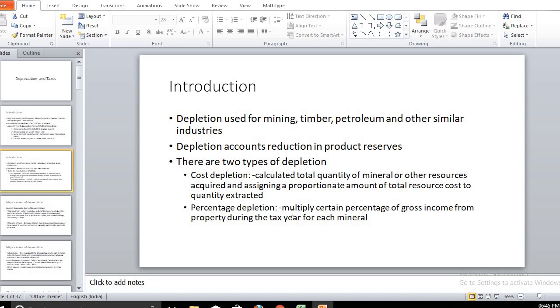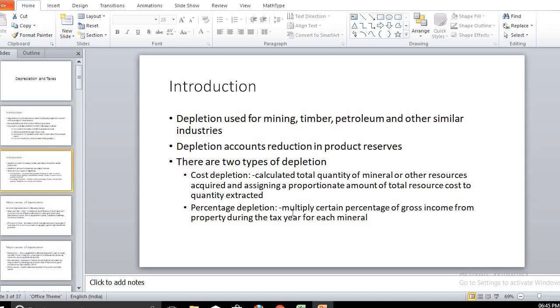Suppose we consider an example from an oil reserve. Suppose we extract 100 liters of oil. During extraction of that 100 liters of oil from the reserve, 1 liter of oil is wasted. So the cost of that 1 liter of oil we must consider, and we must put that wasted cost on the 100 liters of oil.